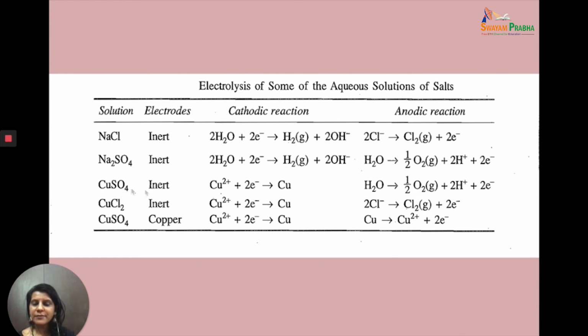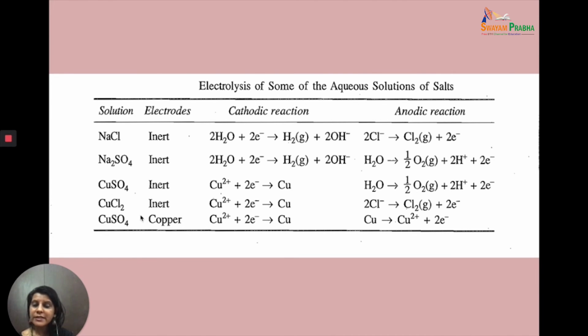Similarly with copper sulfate, we have just seen that when you take inert electrodes, copper is deposited at the cathode and oxygen is evolved at the anode. Similarly, when you have copper chloride with inert electrodes, copper is deposited at the cathode and chlorine gas is evolved at the anode.